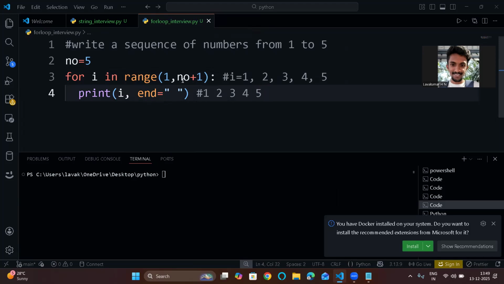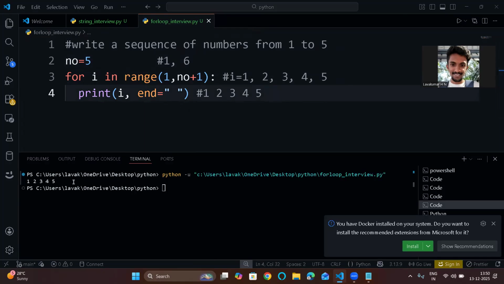But num plus 1, that is num is 5. Till 5 it will come, so 5 plus 1 is 6. Actually this range function is 1 comma 6. Basically, this for loop is getting executed from 1 to 6, that is, including 1 and excluding 6: 1, 2, 3, 4, 5. So this will be the final answer.